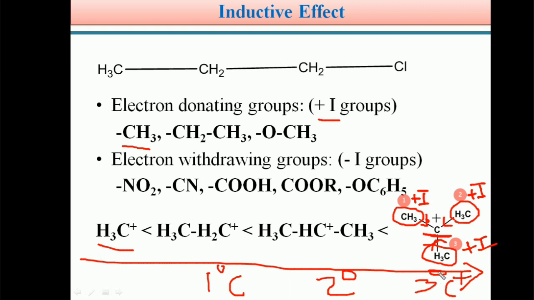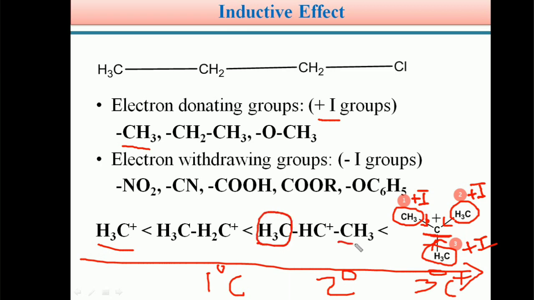So students, in case of tertiary carbocation, each of the 3 methyl groups is a plus I group and donates electron density to stabilize the electron deficient carbocation. Similarly, in case of secondary carbocation, it is connected to 2 methyl groups, CH3.